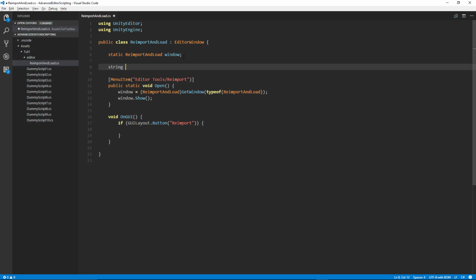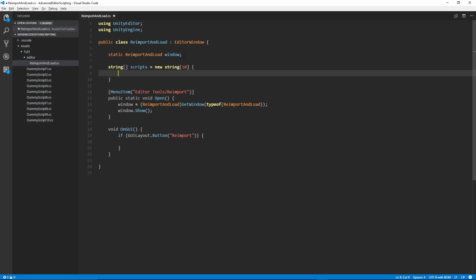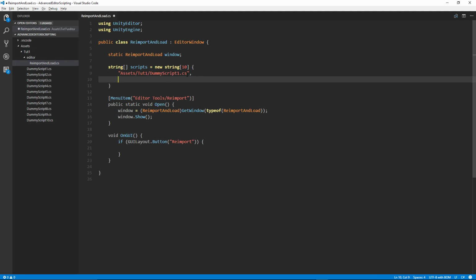So what we want to do is create a string array called scripts, set that equal to a new string array. There'll be 10 elements in it, so we have 10 scripts that we're going to be reimporting. Okay, and the path to my scripts, as you can see over here on the left, will be Assets, and actually not in the editor, but our first script is dummyscript1.cs. Okay, and then we'll just copy and paste this for all of our other dummy scripts.